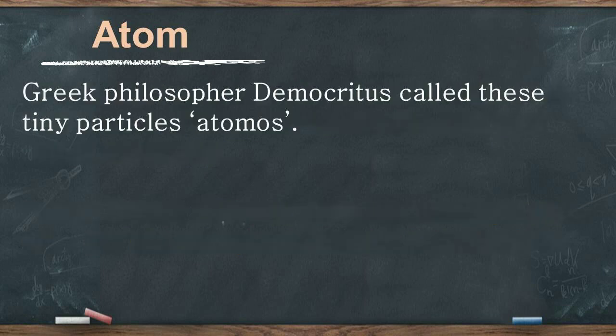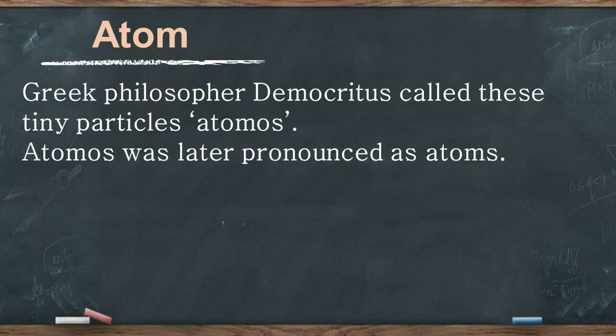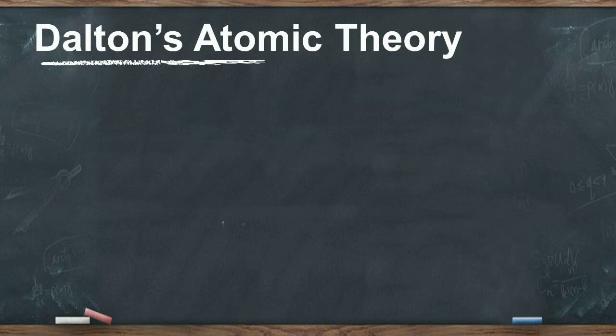Greek philosopher Democritus also proposed the same concept as Maharishi Kanad, but he named these tiny particles atomos. Atomos is a Greek word which means indivisible. Atomos was later pronounced as atoms. The major contribution regarding the structure of an atom was given by John Dalton. He first proposed his atomic theory in the year 1808.